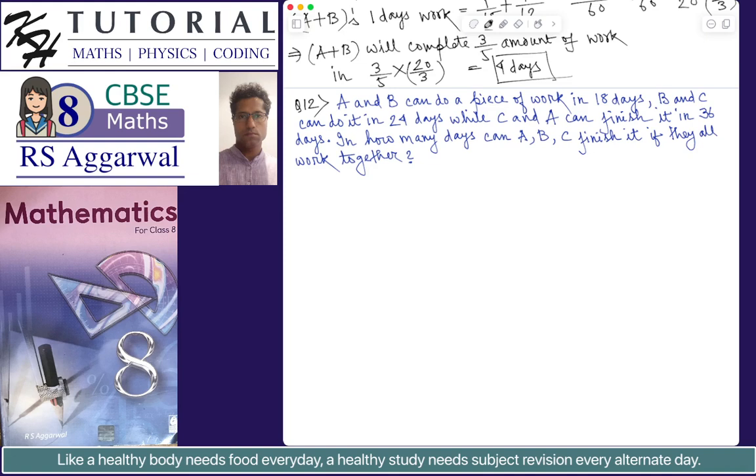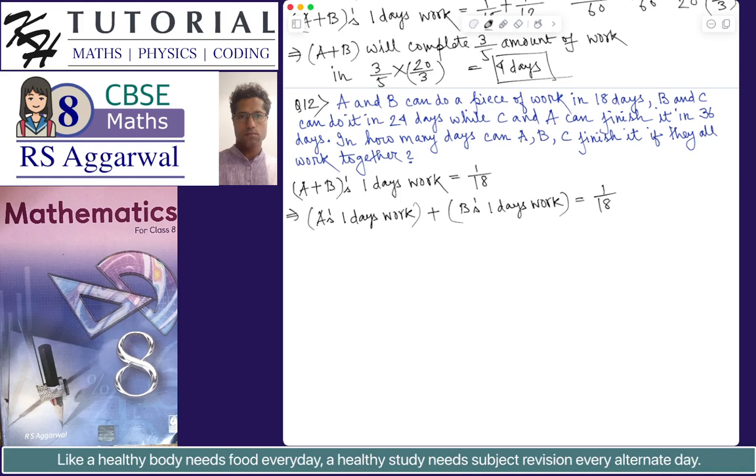Okay. So we have that A and B working together can do a piece of work in 18 days, which means that we can say A plus B's 1 day's work is equal to 1 by 18. This can also be written as A's 1 day's work plus B's 1 day's work is equal to 1 by 18.